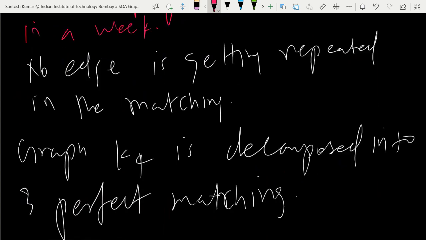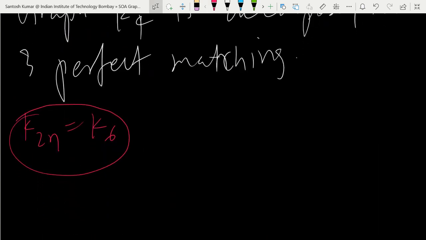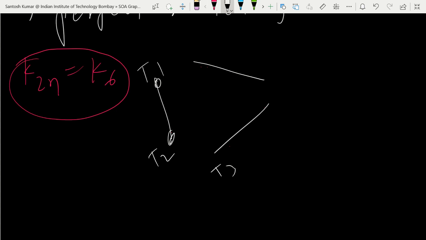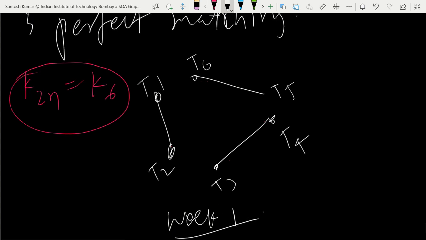One team will play with the other 5 teams, and in 1 week, everyone has to play. So there are 6 teams. In the first week, T1 is playing with T2, T3 is playing with T4, and T5 is playing with T6. Similarly, you try and see how many weeks you'll take.